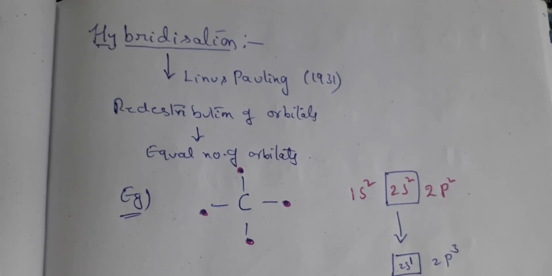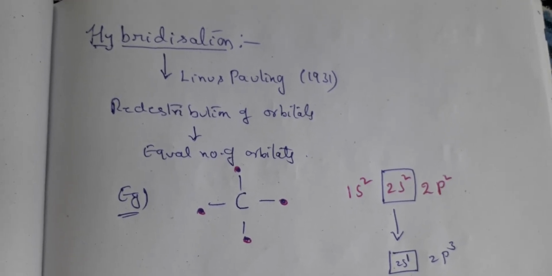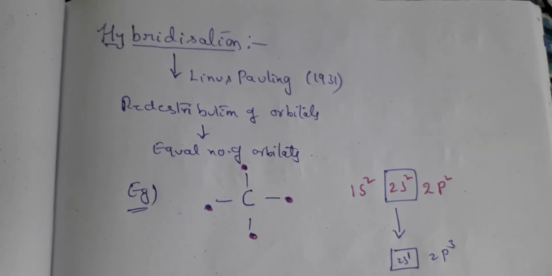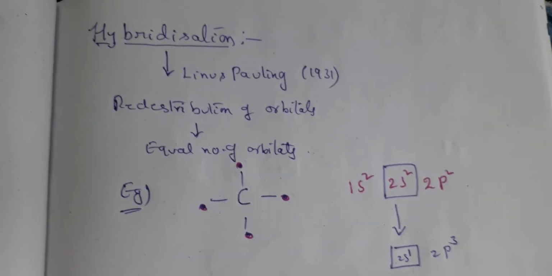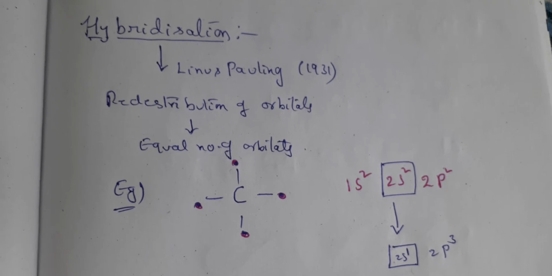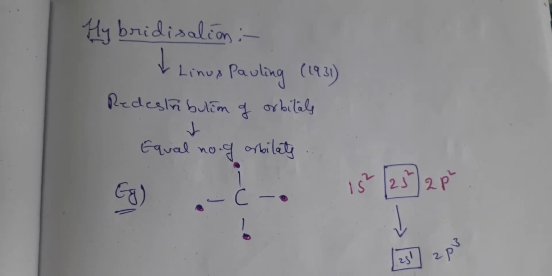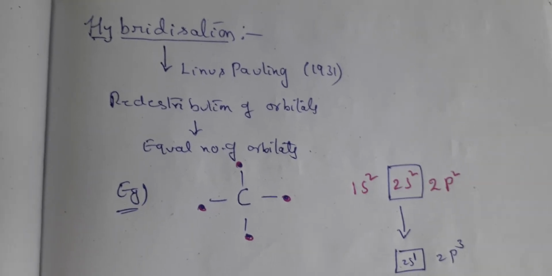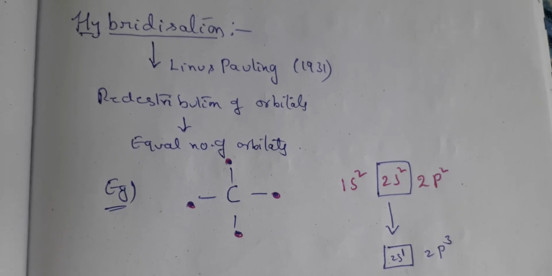According to him, hybridization means redistribution of orbitals, or rather, merging of orbitals, such that the total number of orbitals remains the same. So, an equal number of orbitals will be there. However many orbitals are merged, we will again have the same number of orbitals. This is a very interesting part, right?